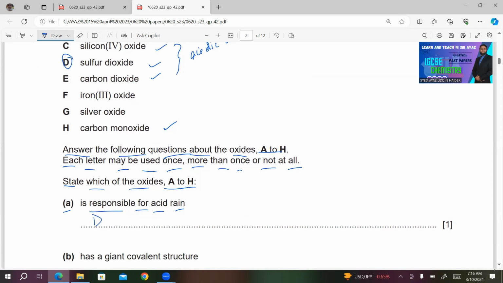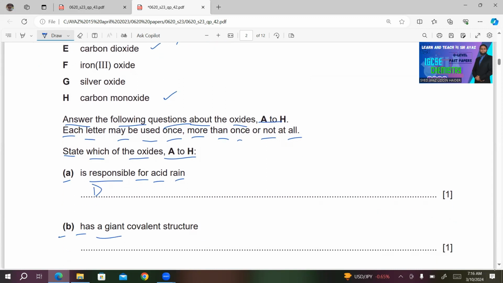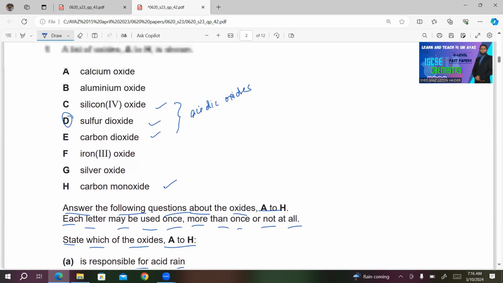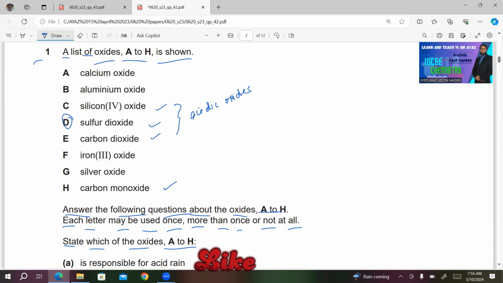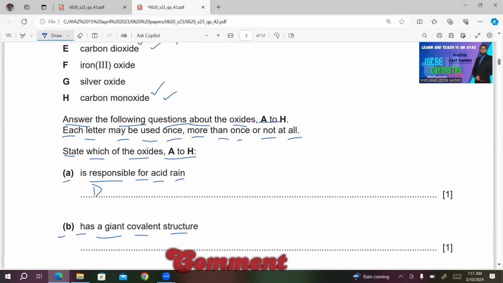B. Has a giant covalent structure. So we have covalent structures: silicon 4 oxide, sulfur dioxide, carbon dioxide, and carbon monoxide. But silicon 4 oxide is the only one which has giant covalent structure. So C will be the answer here.